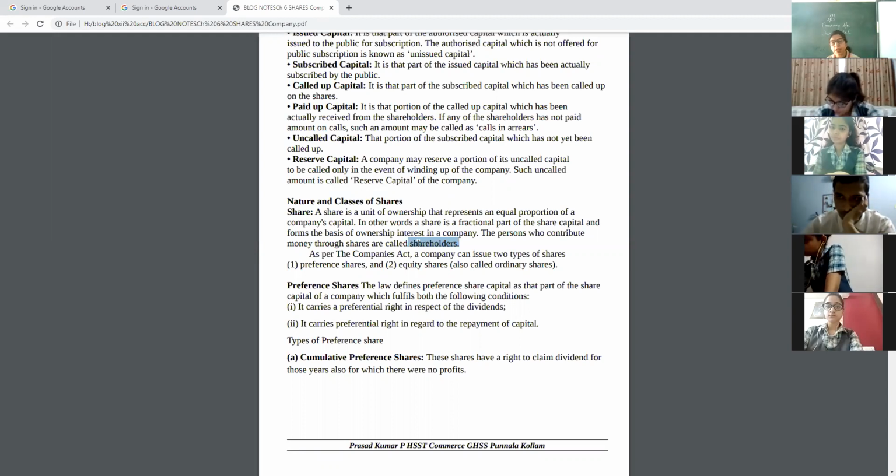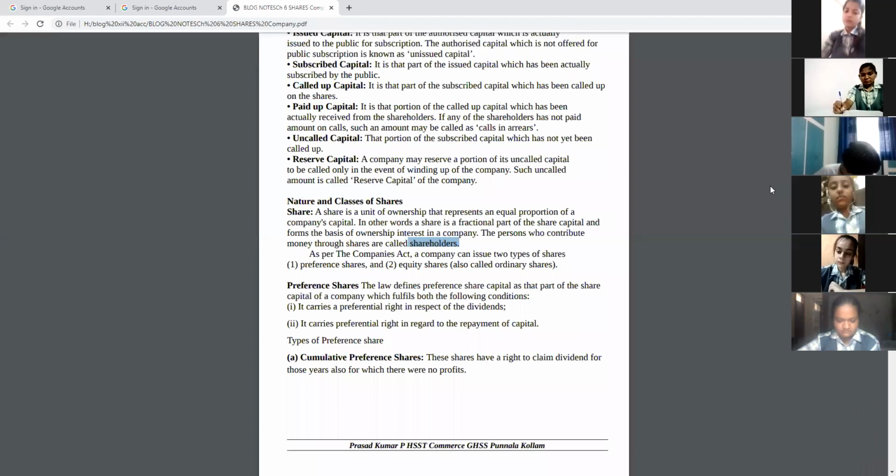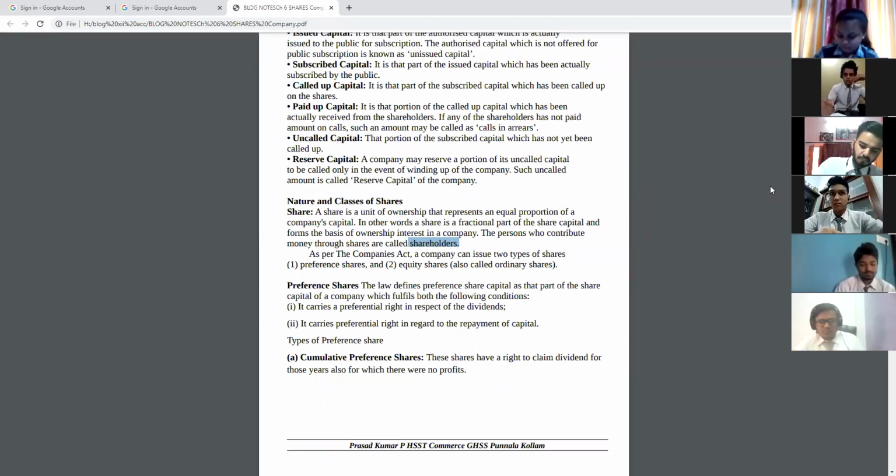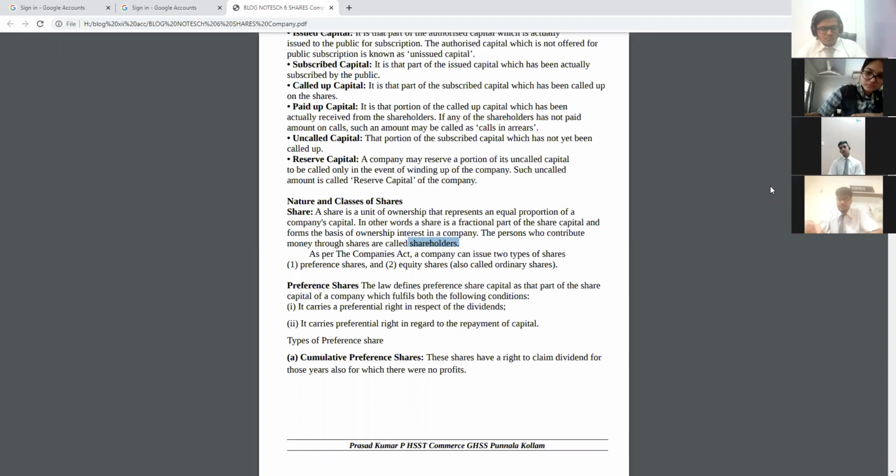Yesterday I explained to you share capital. Be careful about that. Today we are going for types of shares. PS means preference shares, ES means equity shares. And in class 11, we already explained these types of shares.